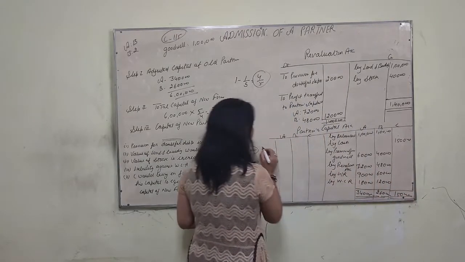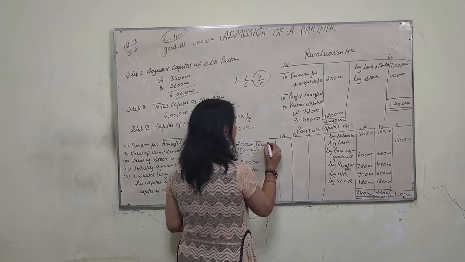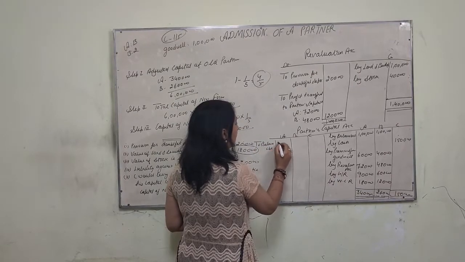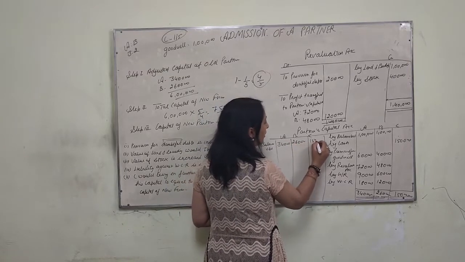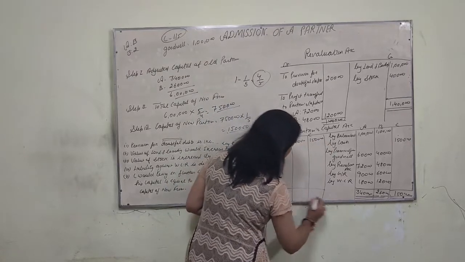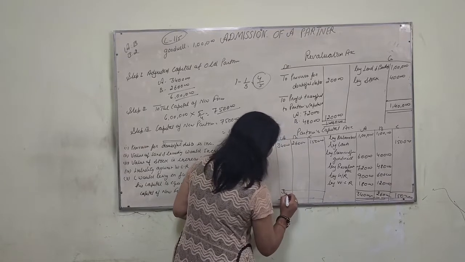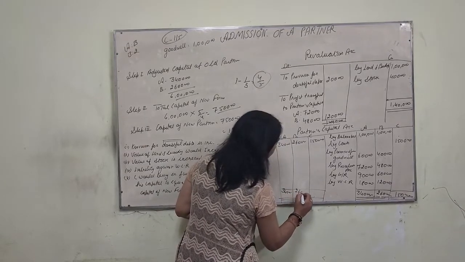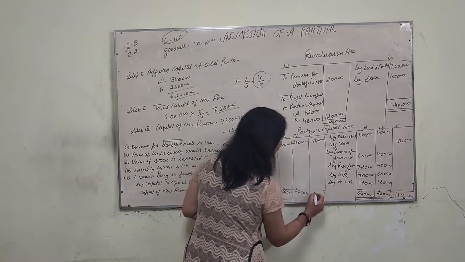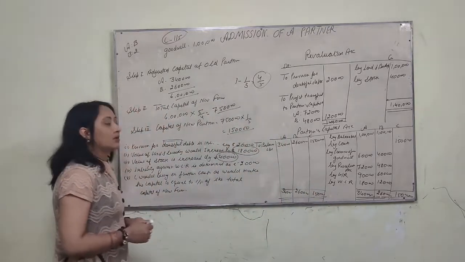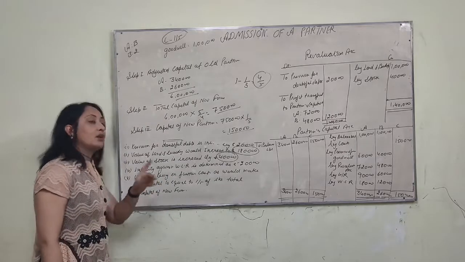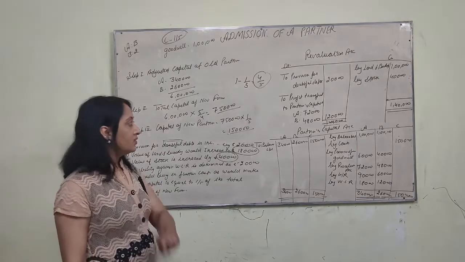Now it will be balance carried down: 3,40,000, 2,60,000 and 1,50,000.